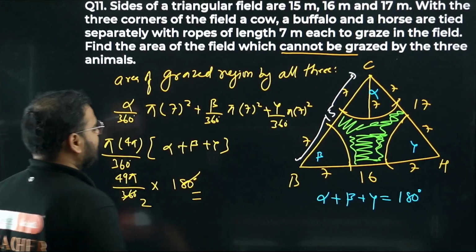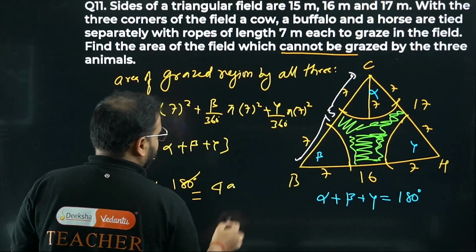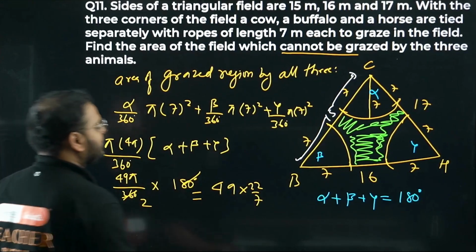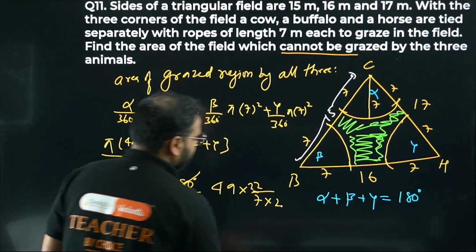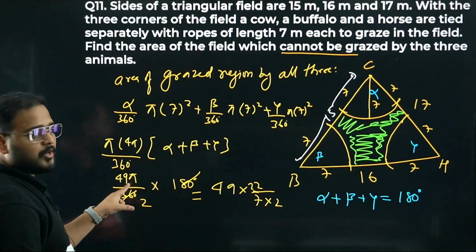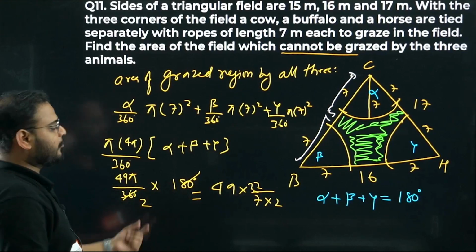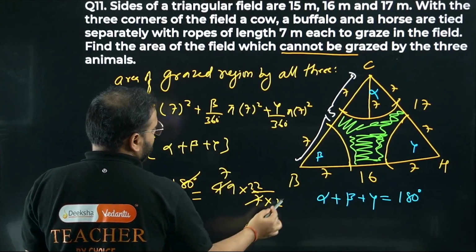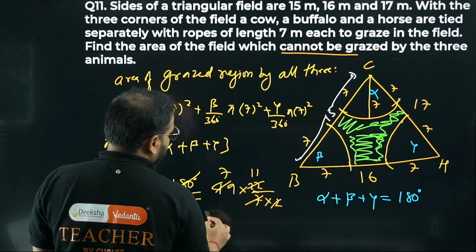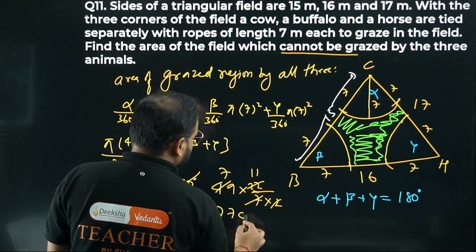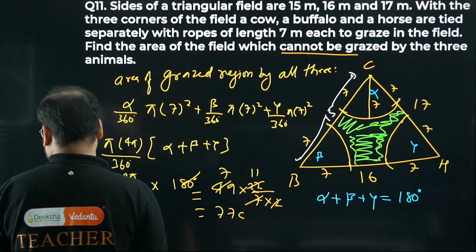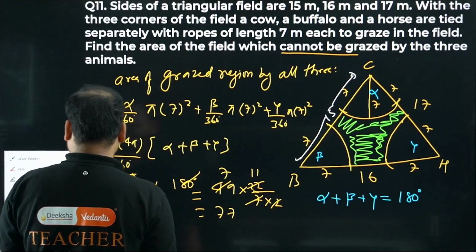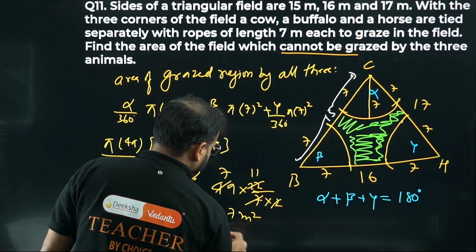Simplify this, 49 is there, no? So 49 pi is there, so 22 by 7 I have, and I also have a denominator as 2, so into 2. Please check this. Once you take the pi value, it will become 22 by 7, and I have a 2 left over here, so I have taken 2 over this. 7 7s are 49 and 2 11s are 22. What I'm getting? 11 into 7 is 77 meter square, right? It's the area grazed, no?